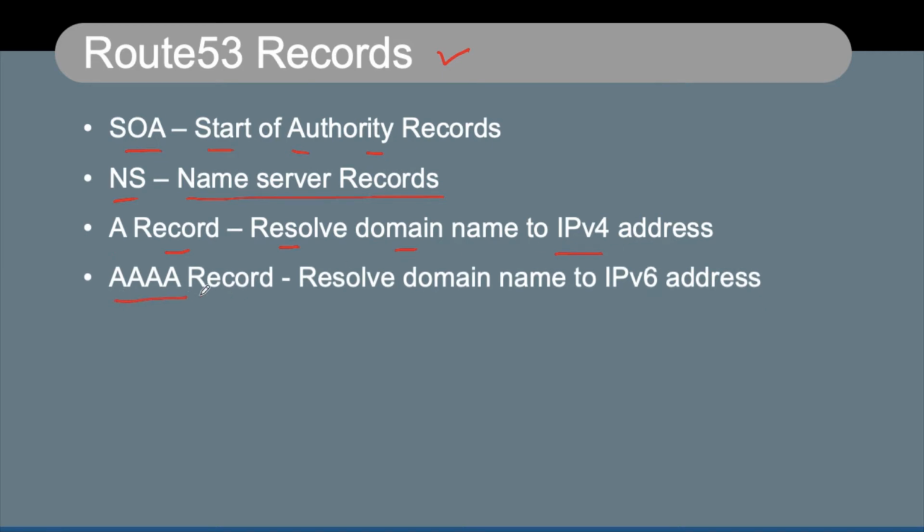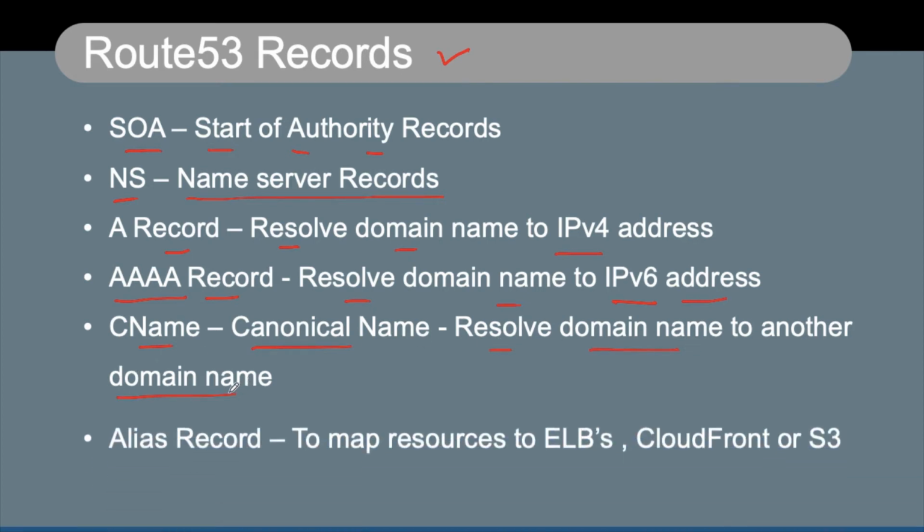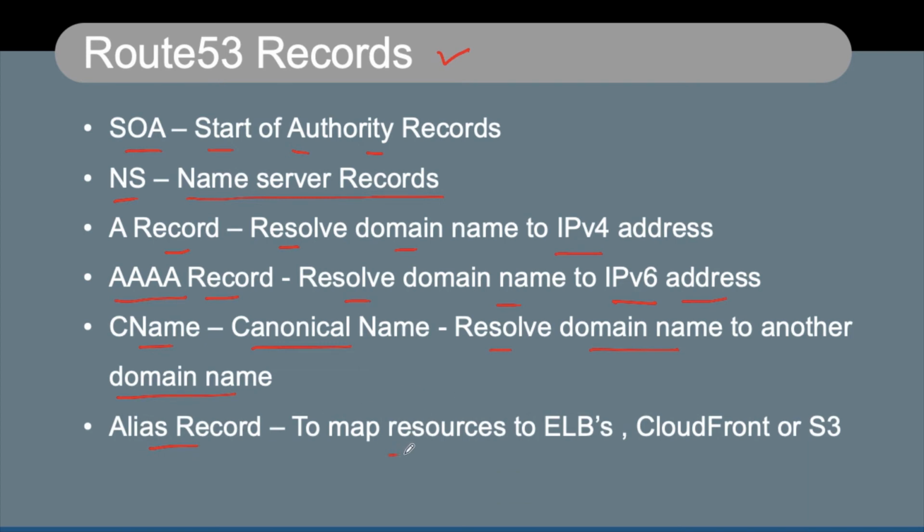AAAA record, which resolves a domain name to an IPv6 address. CNAME, the canonical name, which resolves one domain name to another domain name. And alias record, used to map resources to ELBs, CloudFront or S3. For that, the kind of record we are going to use is called an alias record.